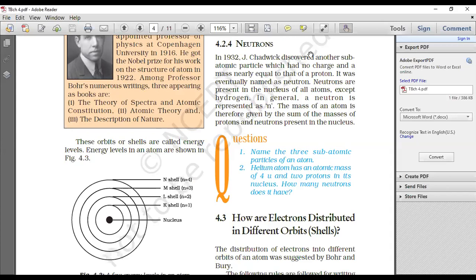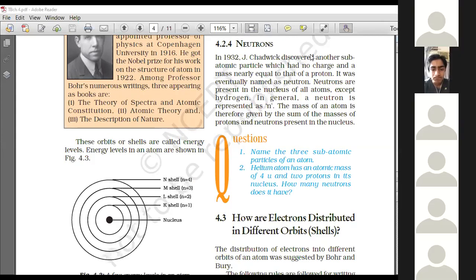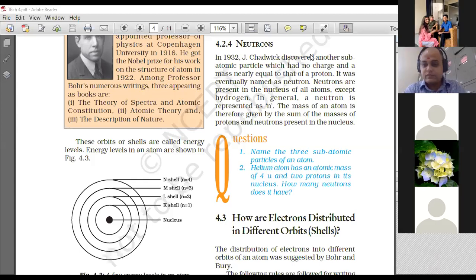Because the number of protons equals the number of electrons, all the charges have been cancelled out against each other. Clear? Yes, sir. Very good.